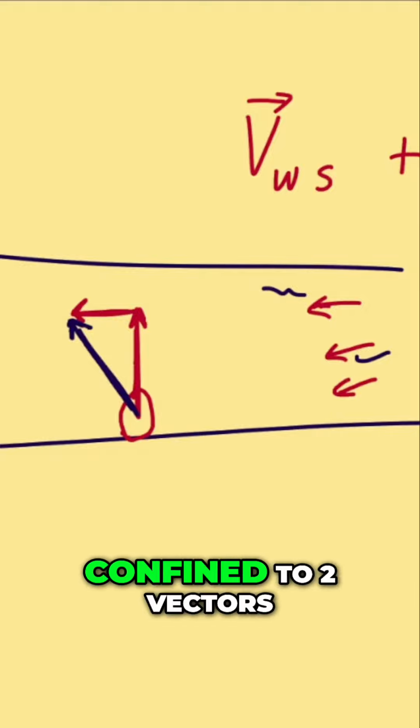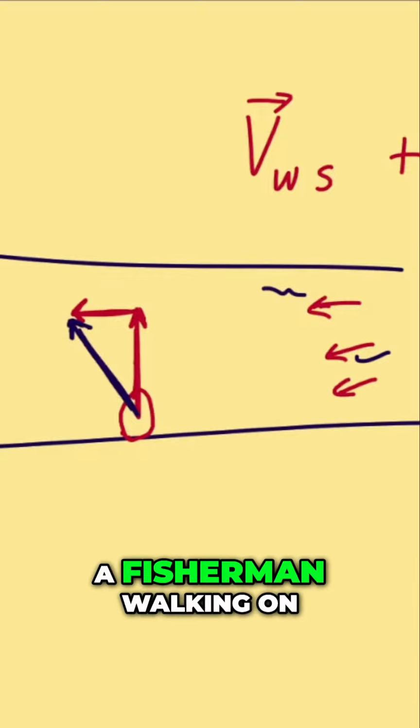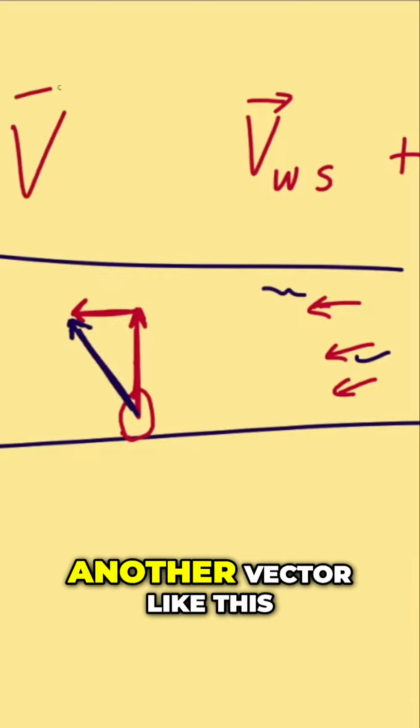Now it's not just confined to 2 vectors, you can have as many as you want. Like if you had a fisherman walking on the boat, you could have another vector like this.